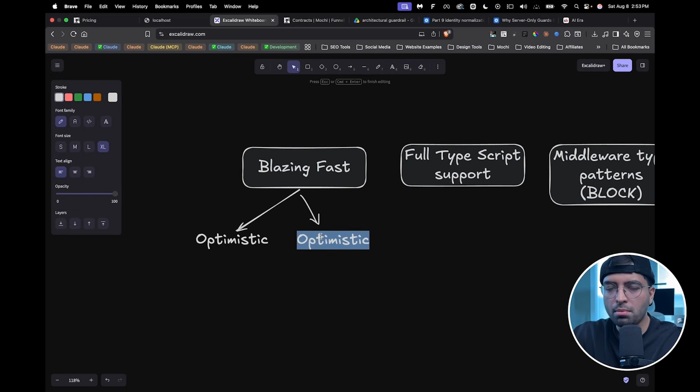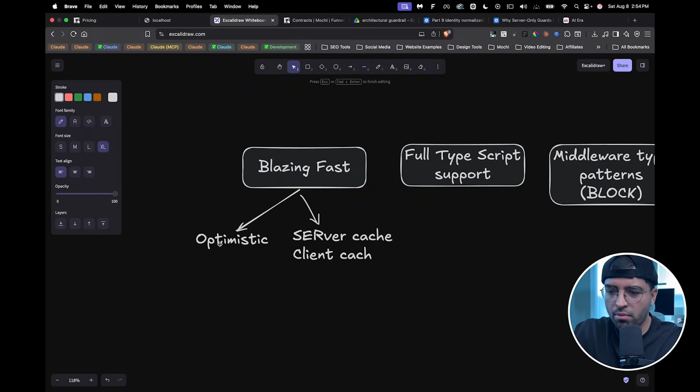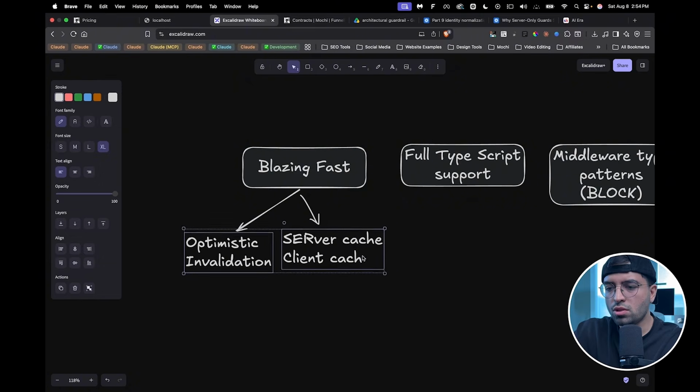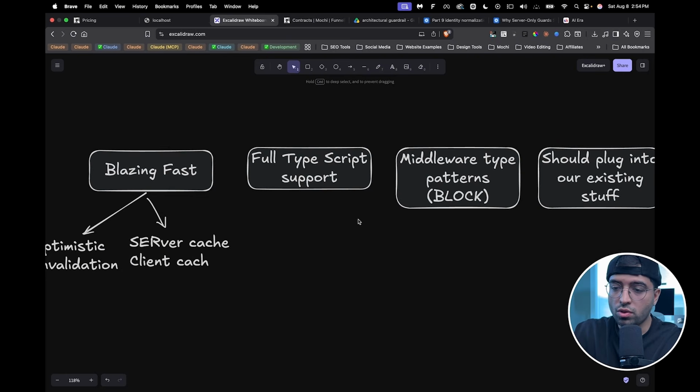But what I mean by blazing fast is an optimistic approach, maybe some kind of server cache, right? Maybe client-side cache as well. We spoke about this, right? So having some sort of client-side cache is also important. And if I'm implementing optimistic, I need some kind of invalidation in place. So these are some concepts that I want to use in the app in order to create this sort of user experience.